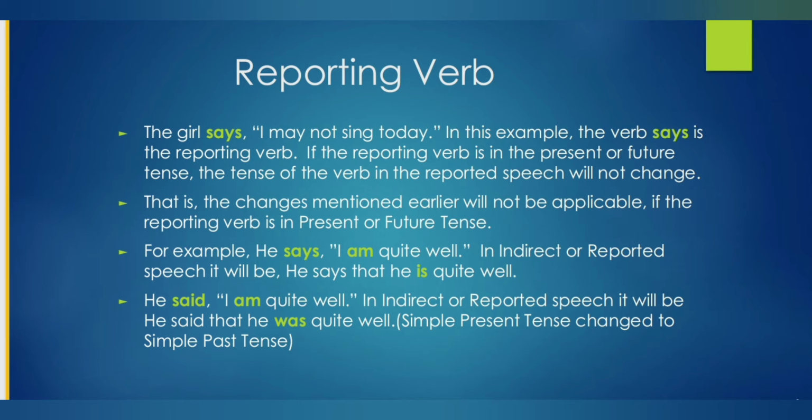Now see the other example. He said, I am quite well. Here the reporting verb is said. It is past tense. So in indirect or reported speech, it will be he said that he was quite well. Here simple present tense changed to simple past tense.